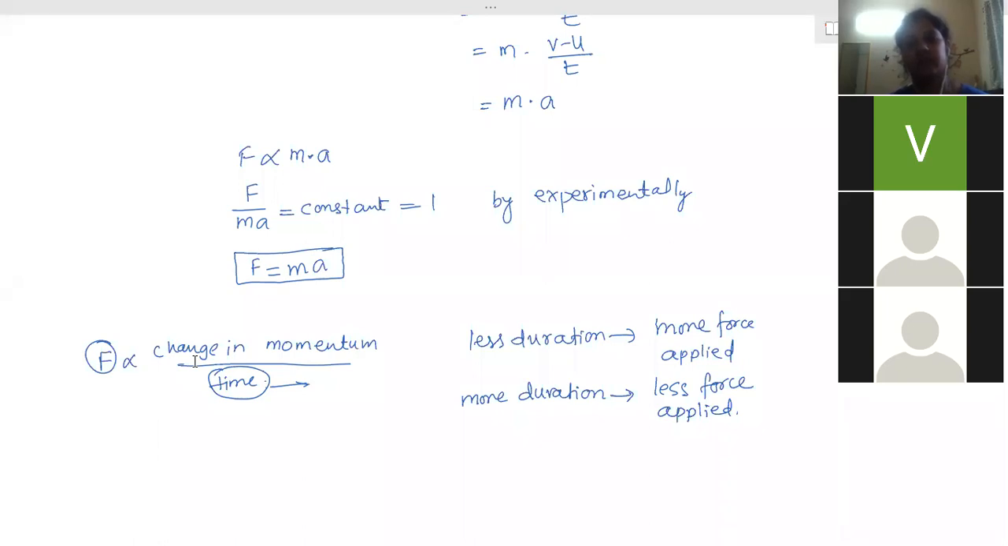Ma'am, if a bowler is bowling to a batsman, will there be momentum in that also? Whenever there is a speed, there is a momentum in the ball. So there's speed, so we have momentum also, and more force will be applied, right?